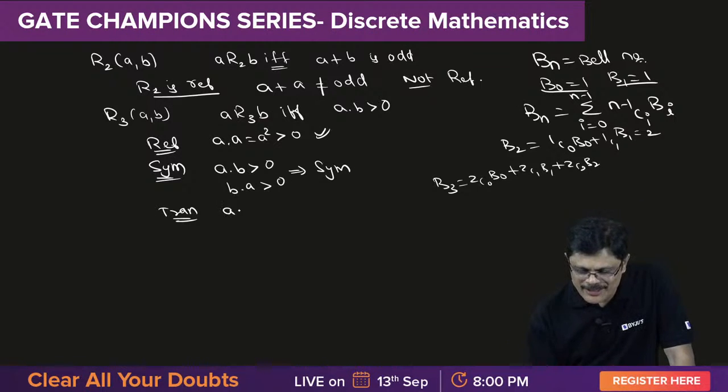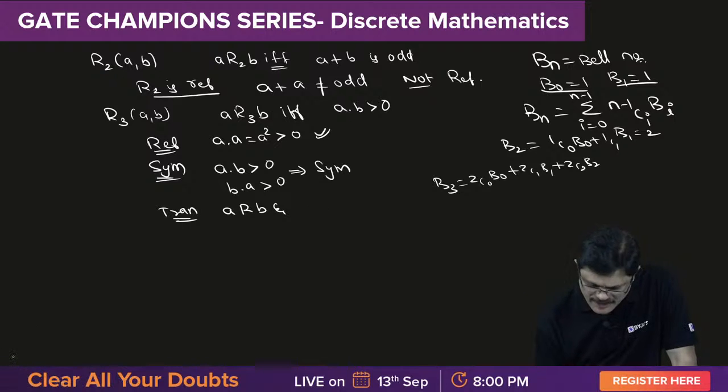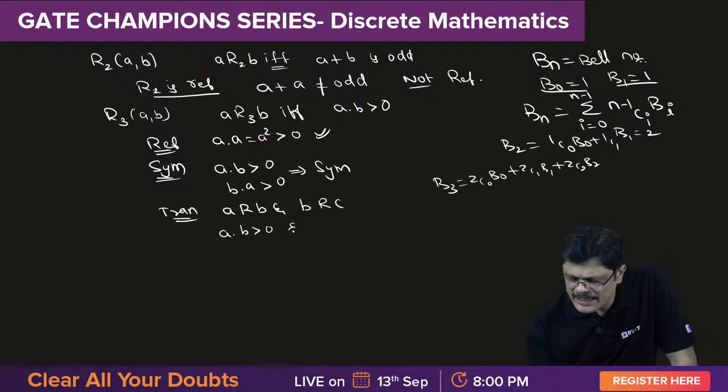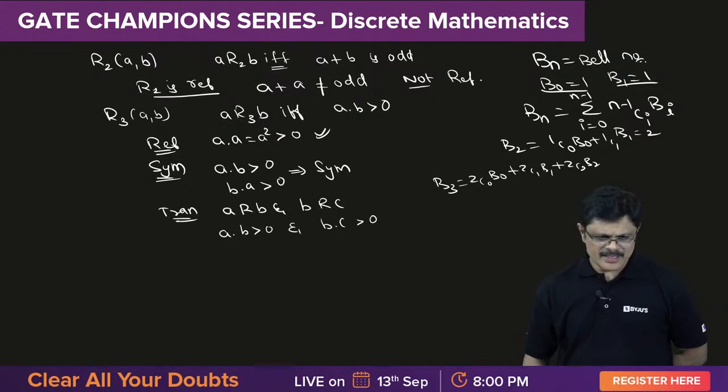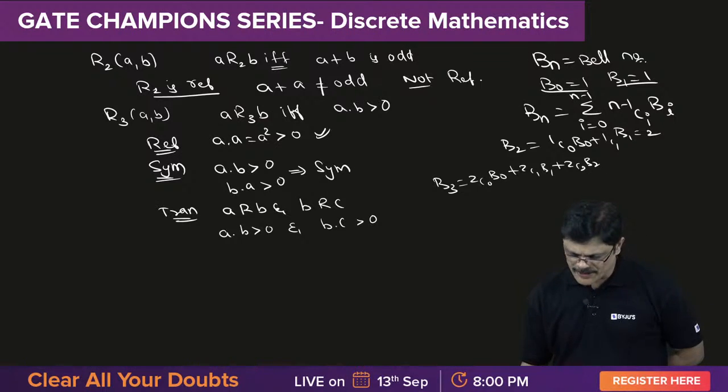Transitive. Now look here. A related to B and B related to C. That is A into B greater than 0 and B into C greater than 0. 52 correct. You remember some values. 52 is correct. Satyam correct. Super.